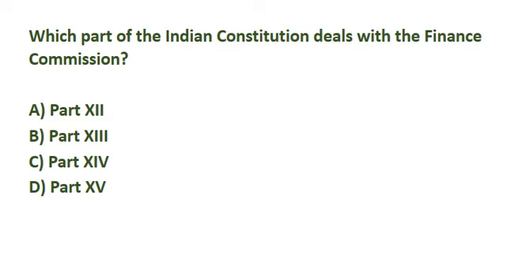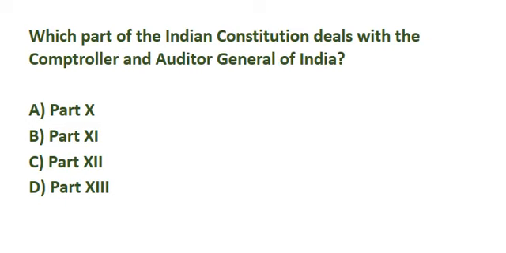Which part of the Indian Constitution deals with the Finance Commission? Correct answer is option A, part 12. Which part of the Indian Constitution deals with the Comptroller and Auditor General of India? Correct answer is option A, part 10.